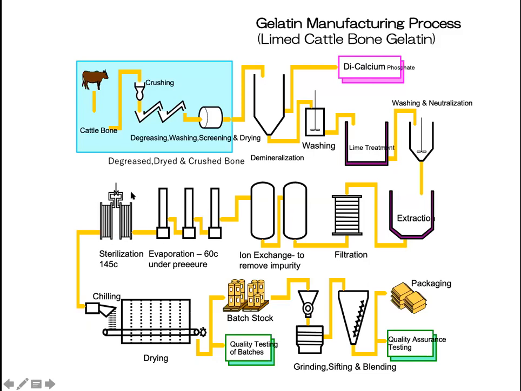Then it goes for sterilization. As I told you, it's a flash treatment, at 140 or 145 degrees centigrade, just for a few seconds. Then it goes for chilling, and it will be converted into sheet. It goes for drying, and it can be converted into a sheet, or the sheet can be further broken down into powder form. That is called gelatin powder. So as per the industrial requirements or the consumer's requirements, we can convert that into different products. So I hope it is understood.